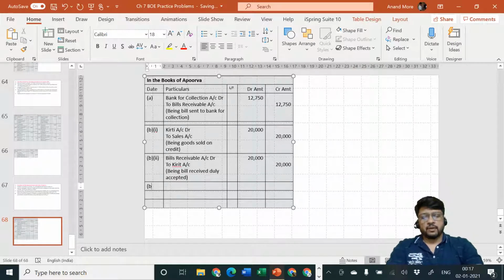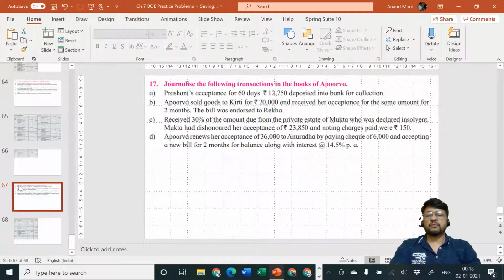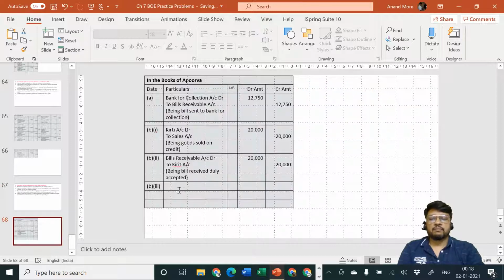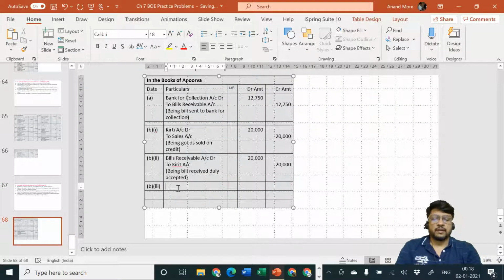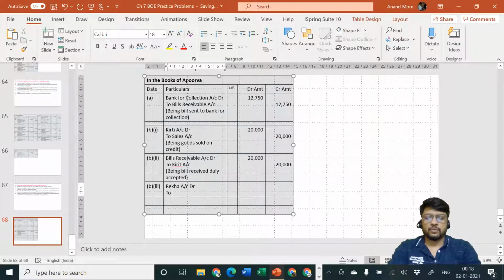Next one, point number B, entry number 3. We are now endorsing it, and endorsing it in whose favor? In favor of Rekha. Rekha is the receiver and bill is going out. Entry will be Rekha account debit to bills receivable account.